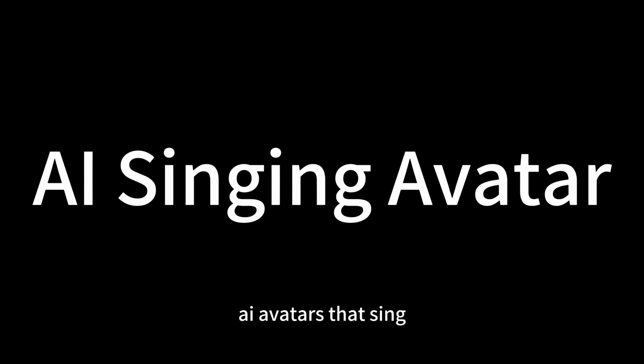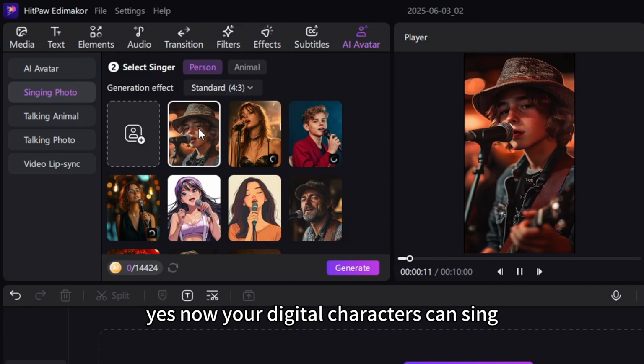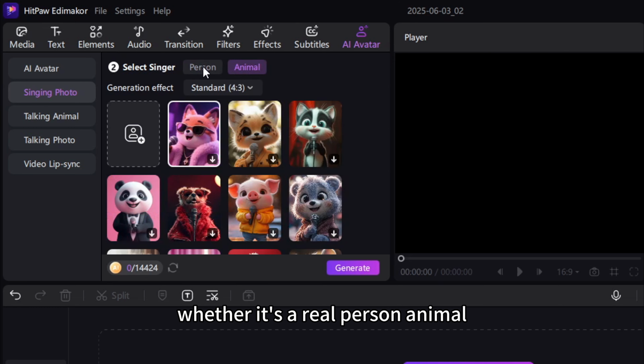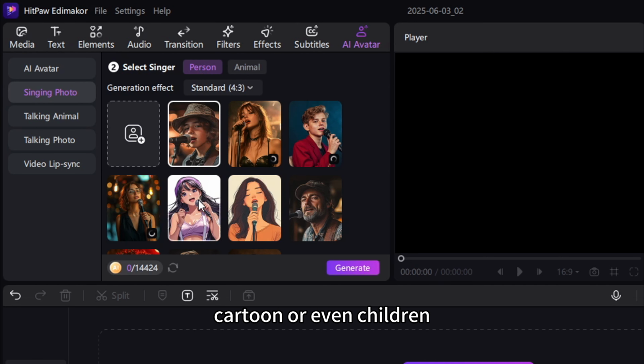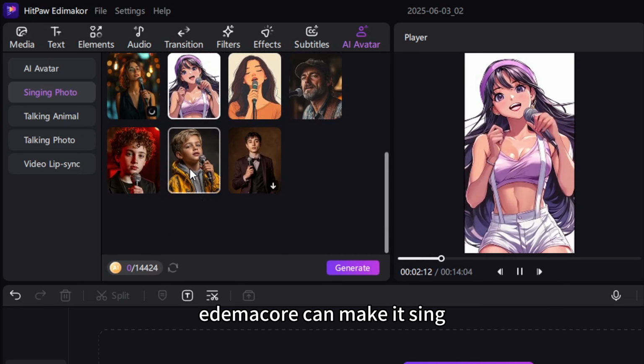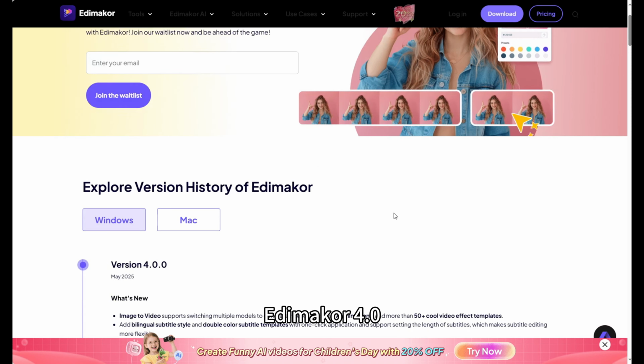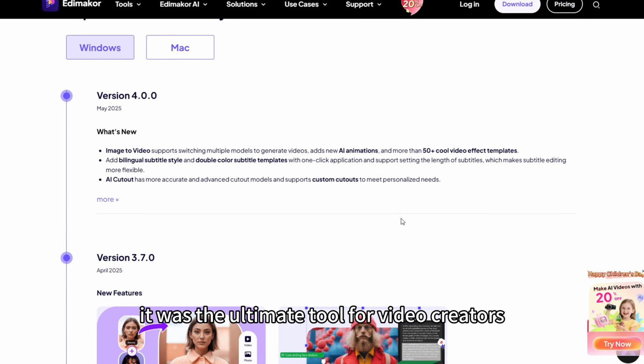AI avatars that sing. Yes, now your digital characters can sing. They sound more natural and expressive than ever. Whether it's a real person, animal, cartoon, or even children, Edimakor can make it sing songs in different styles and languages. Edimakor 4.0, the ultimate tool for video creators.